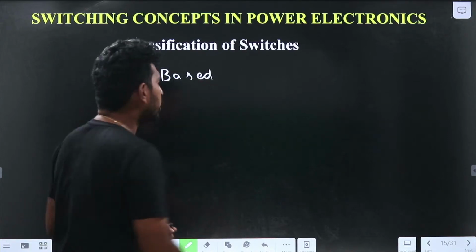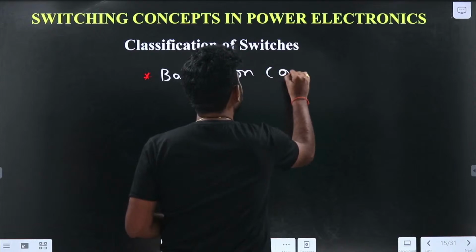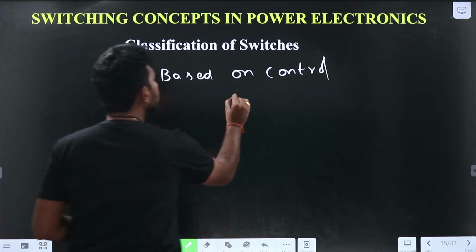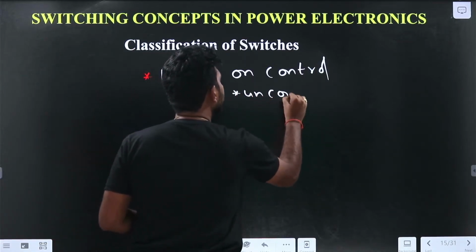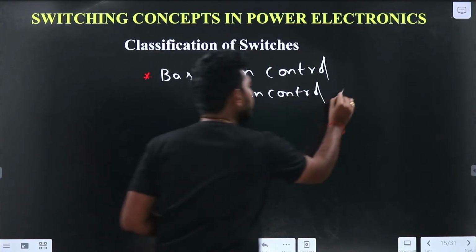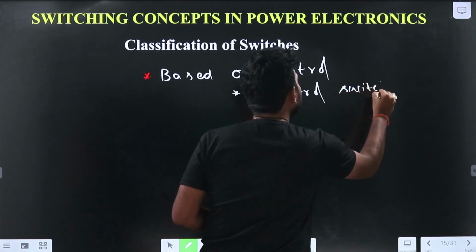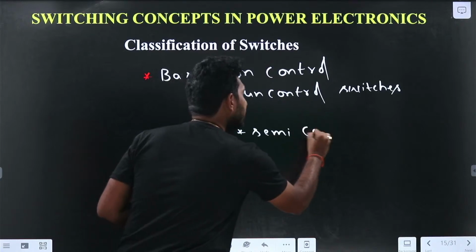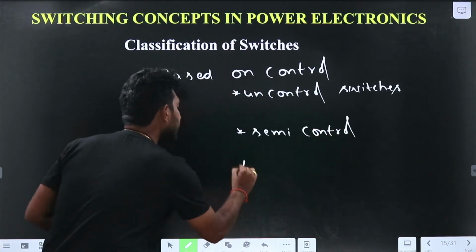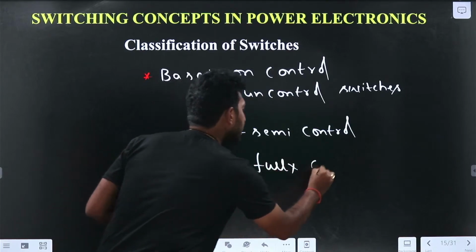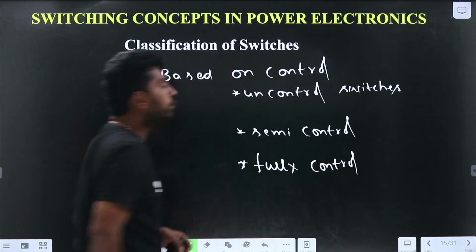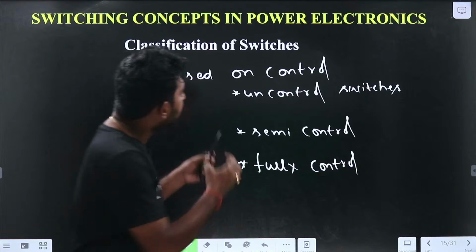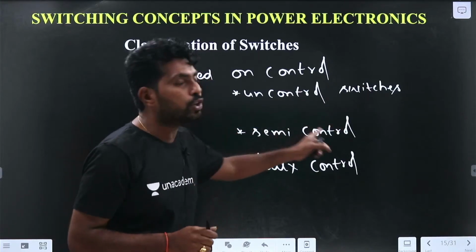Based on control, the switches are divided into uncontrolled switches, semi-controlled switches, and fully controlled switches.